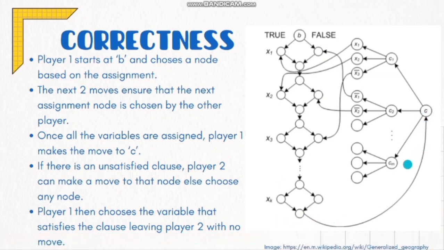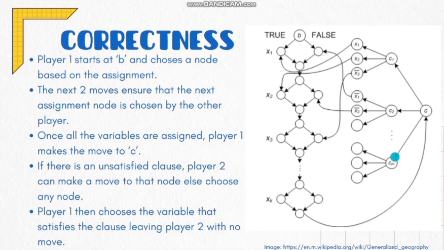After that, player 2 would have the choice to choose a node corresponding to one of the clauses, after which player 1 would have the choice to choose a literal in the clause. Now, if there were to exist a clause that was not satisfied, player 2 would have chosen that clause, and then player 1 would not have a literal that would have evaluated to 1. So any literal that player 1 would have chosen would have an edge from that literal to a node in the graph that was not visited. So player 1 would make a move to the node that was not visited, then player 2 would make the move to that node, essentially giving player 2 the last move, and player 1 would lose the game.